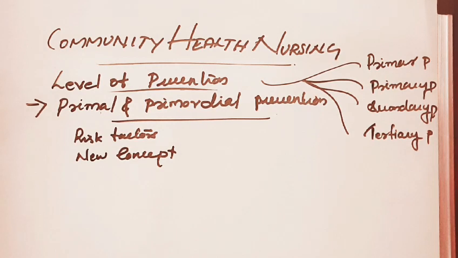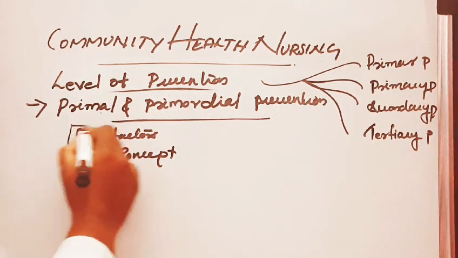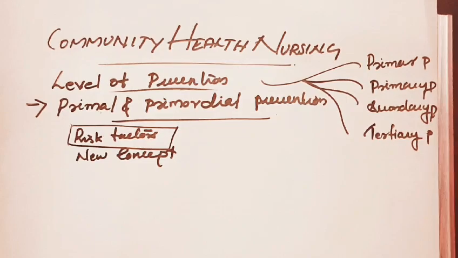Primordial prevention is defined as the prevention of risk factors. This is the main point: risk factor prevention is the main thing in primordial prevention. It is defined as the prevention of risk factors themselves, beginning with change in social and environmental conditions in which these factors are observed to develop, and continuing for high risk children, adolescents and young adults.